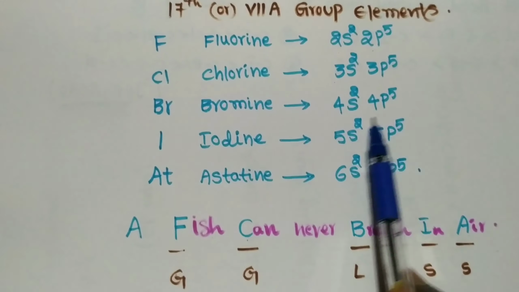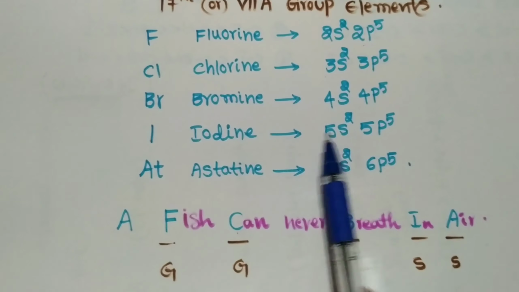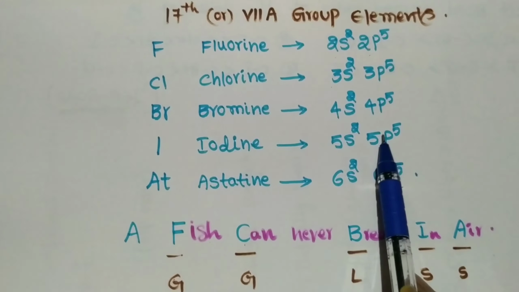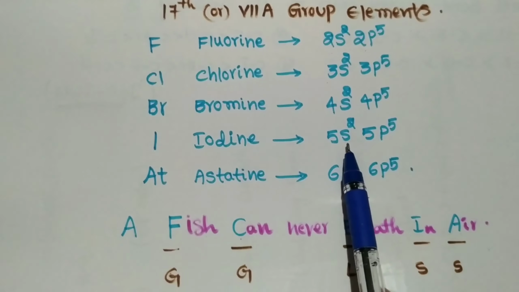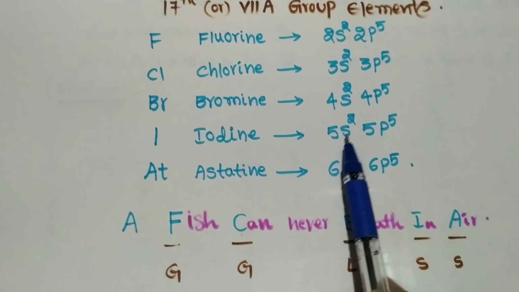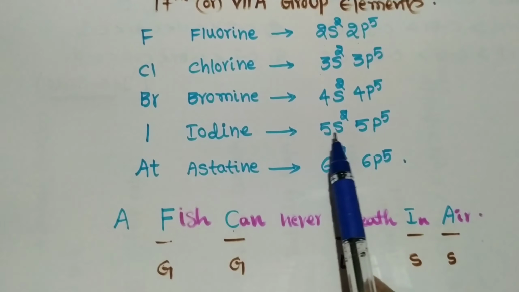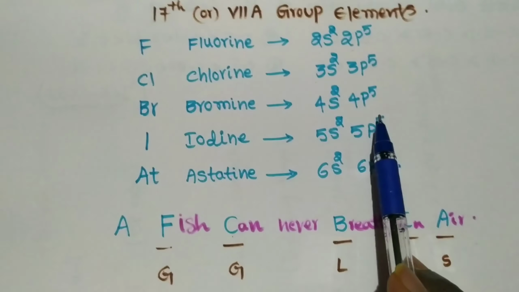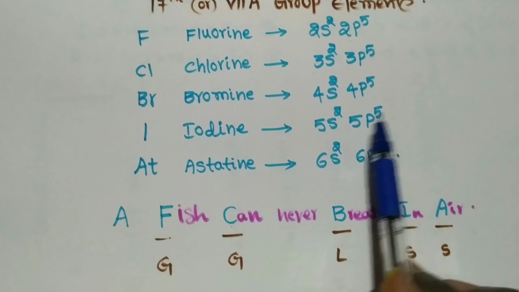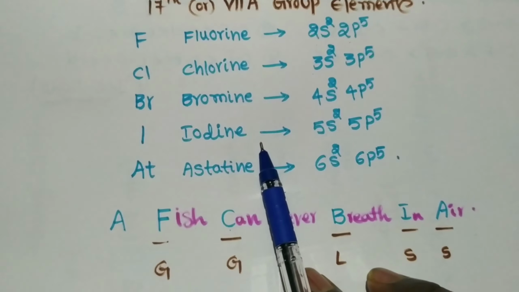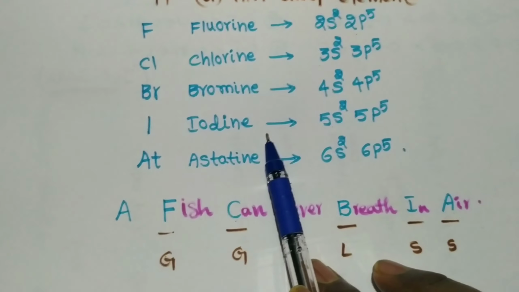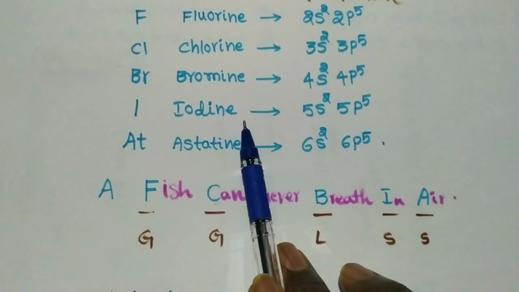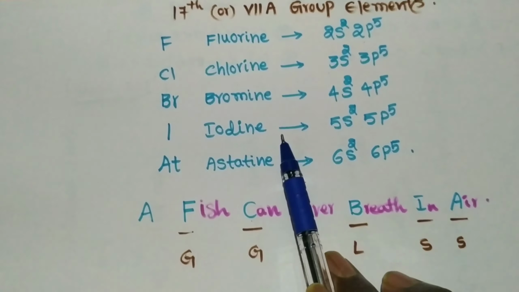So by this electronic configuration we can find the group number and period number of an element. For example, for iodine, we have to find which period and which group using its electronic configuration. The valence electronic configuration of iodine is 5s2 5p5. Here 5 is the period number, so it is in the 5th period, and 5 plus 2 is 7 electrons, so it is in the 7th group. So iodine belongs to the 5th period and 7th group. Like that, we can find the period and group number of an element using electronic configuration.